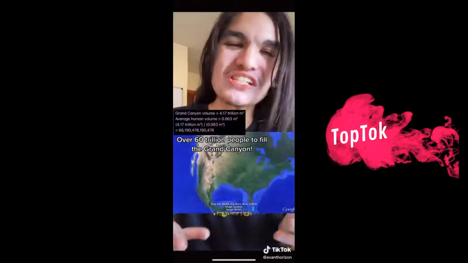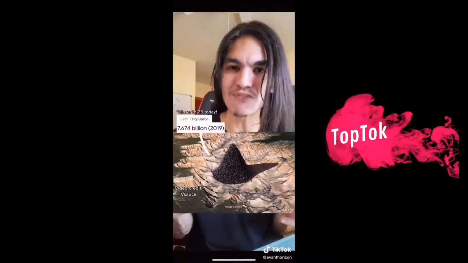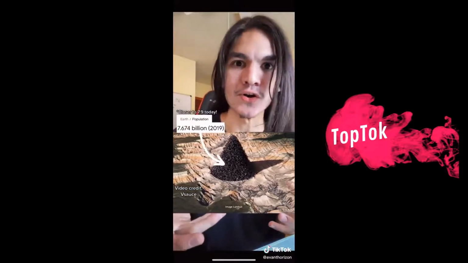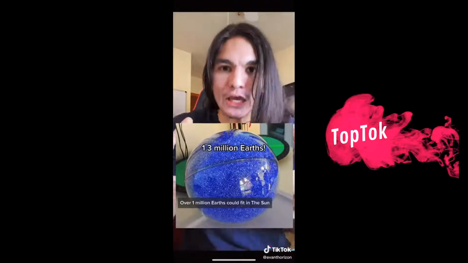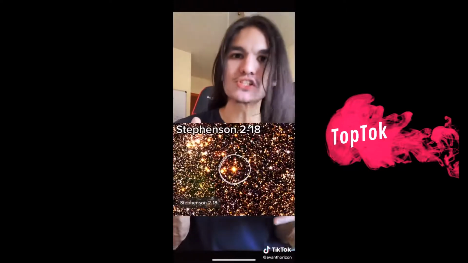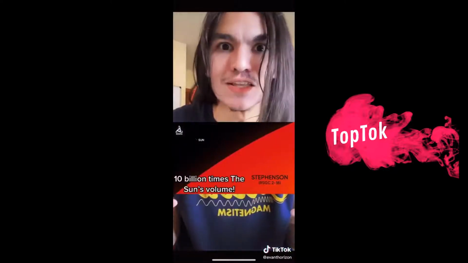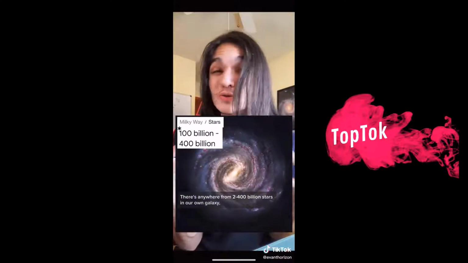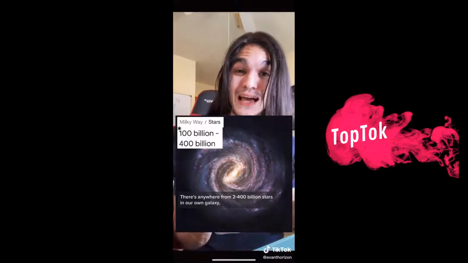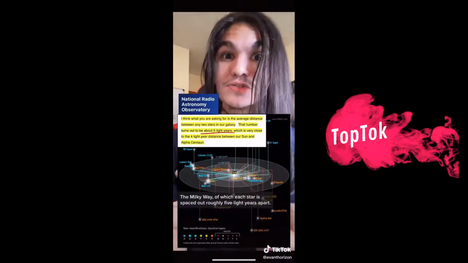So it'd take over 60 trillion people to fill up the Grand Canyon, and there's only about 7.7 billion of us on Earth. Now, over 1 million Earths could fit in the sun, and the largest known star, Stephenson 218, has a volume of roughly 10 billion suns. And there's anywhere from 200 to 400 billion stars in our own galaxy, the Milky Way, of which each star is spaced out roughly 5 light years apart.